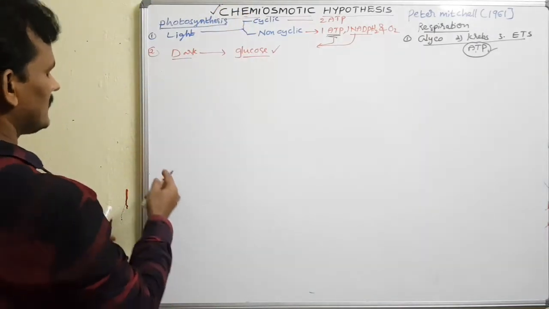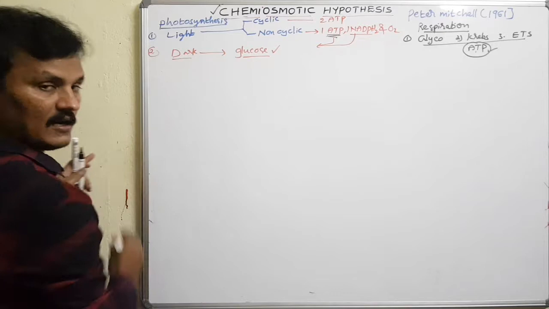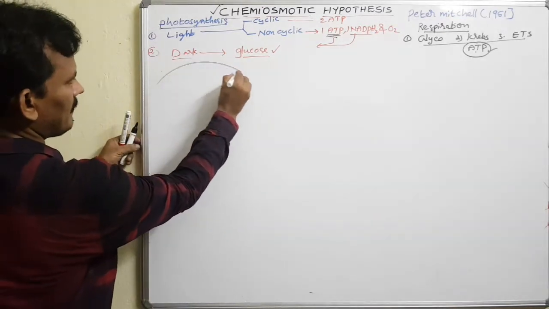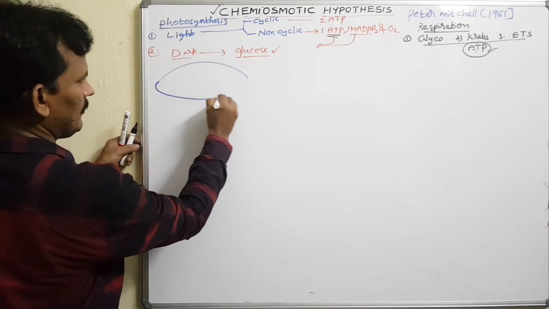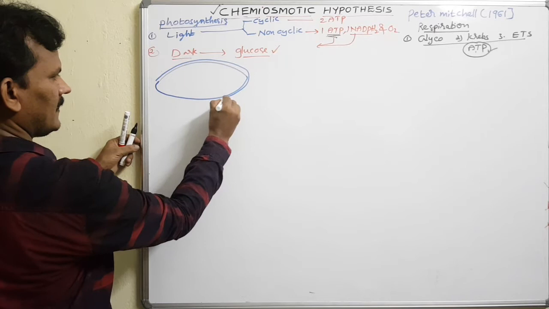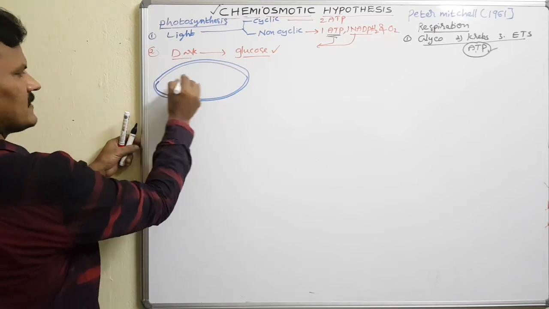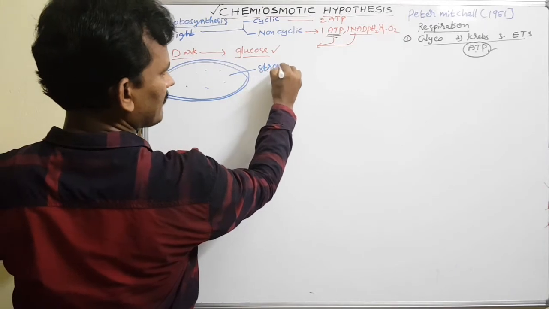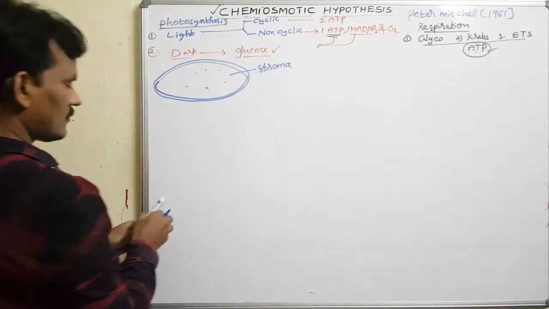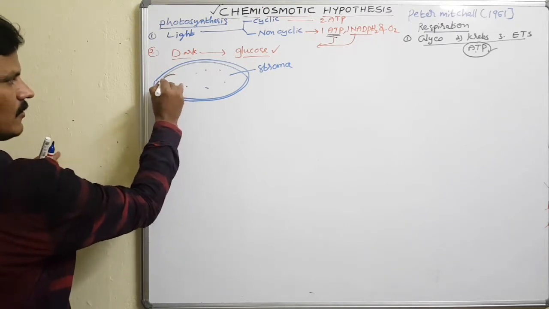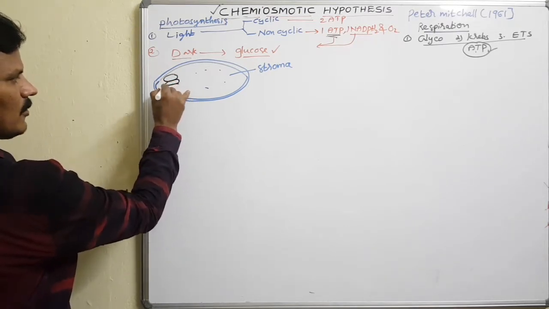In photosynthesis, the basic cell organelle needed is the chloroplast. The chloroplast is a double membrane structure, with an outer membrane and an inner membrane. Inside the membrane, the enzymatic reactions take place in the stroma. This is the basic information. In the stroma, we notice thylakoids: thylakoid 1, thylakoid 2, thylakoid 3.